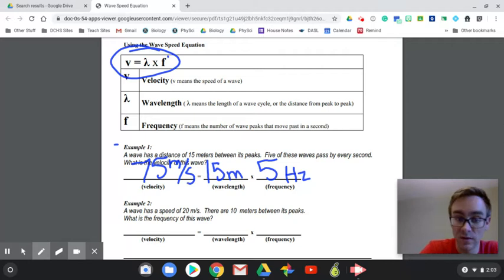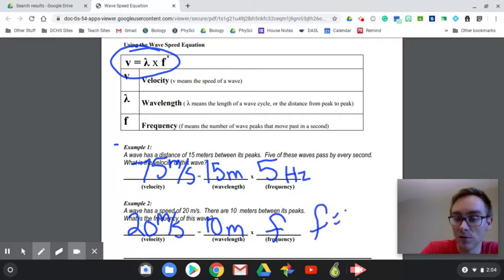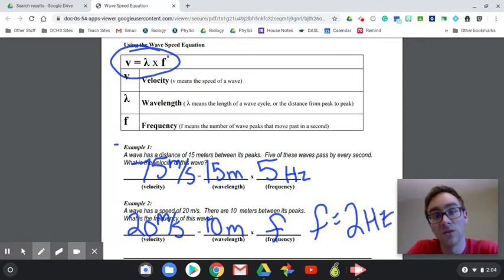All right, example number 2. Wave speed is 20 meters per second. There are 10 meters between the peaks. What is the frequency? And so we have to solve for, in this case, f, right? Solve for f. So 20 equals 10f, right? Do some algebra, divide both sides by 10. 20 divided by 10, you get a frequency equal to 2. That's a naked number. That's gross and disgusting. 2 hertz. All right, it's 2 waves per second. All right, that's it. That's pretty straightforward.